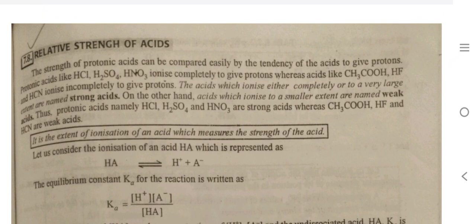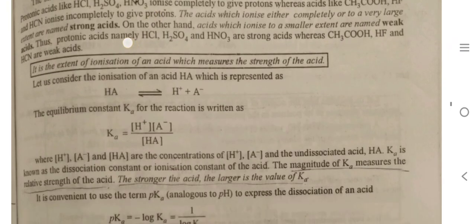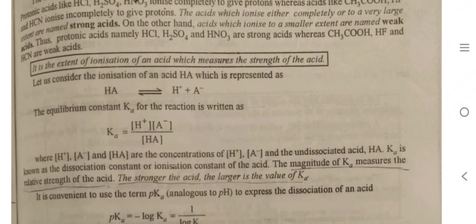It is the extent of ionization of an acid which measures the strength of the acid. Let us consider the ionization of acid HA, represented as HA converting into H+ and A-. The equilibrium constant will be equal to the concentration of H+ times the concentration of A- divided by the concentration of HA. Ka is known as the dissociation constant or ionization constant for an acid. The magnitude of Ka measures the relative strength of the acid. So the stronger the acid, the larger the value of Ka.